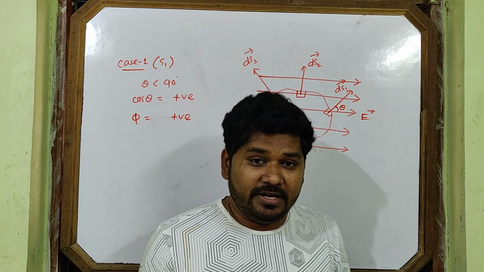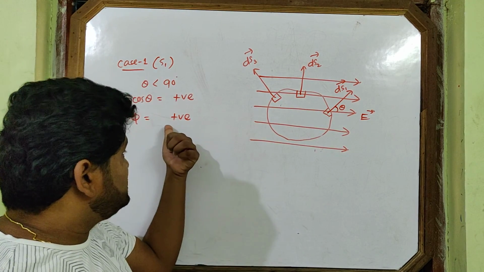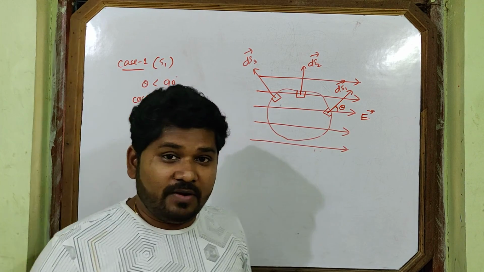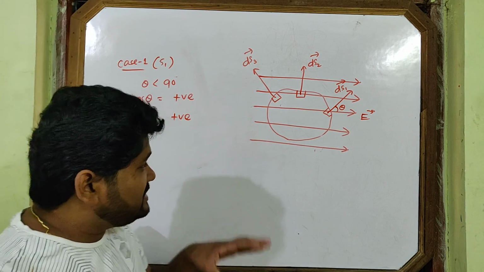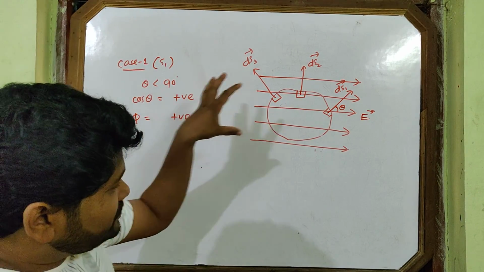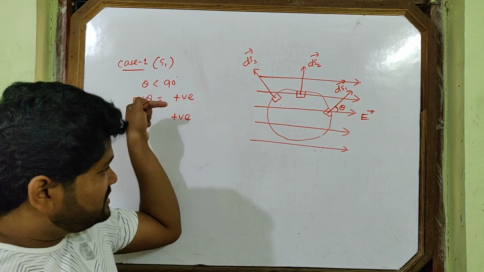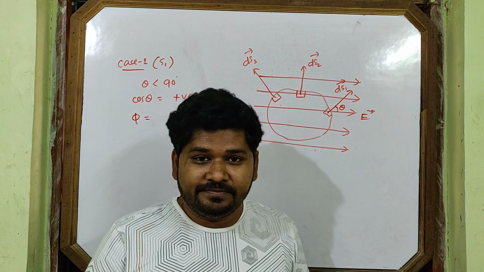It is a scalar quantity. But what is the meaning of this positive sign? If flux appears with a positive sign, it has some significance. It is very important. See, the lines of force are passing from this side to this side. Through this surface lines of force are entering and through this surface lines of force are leaving.